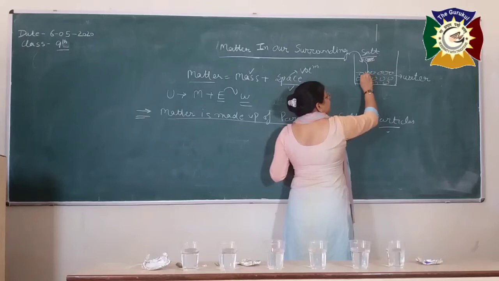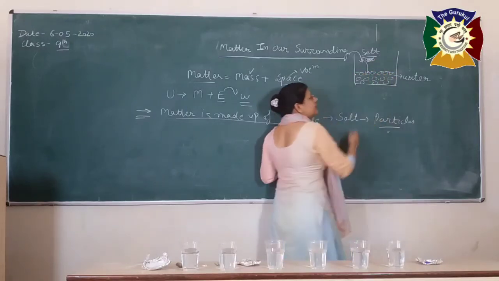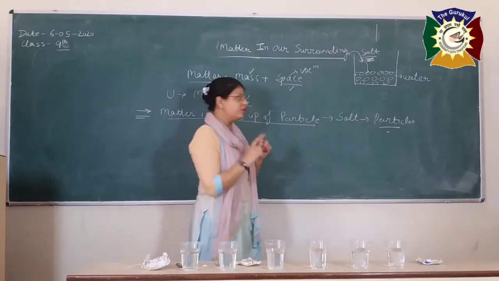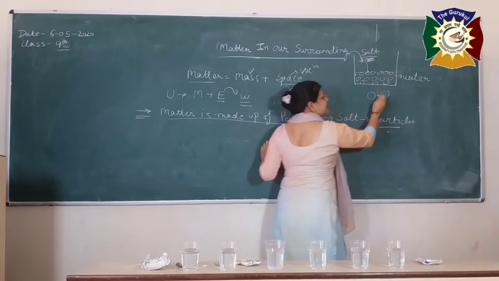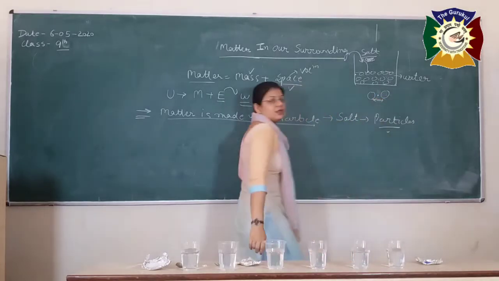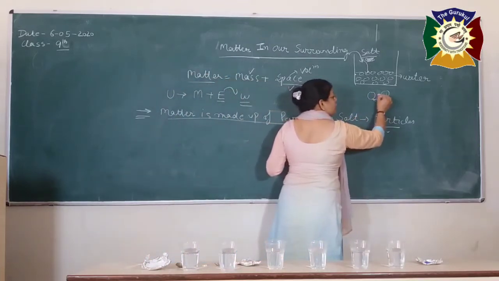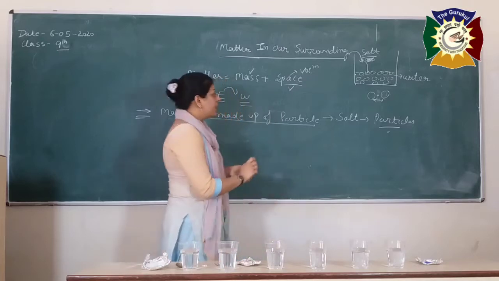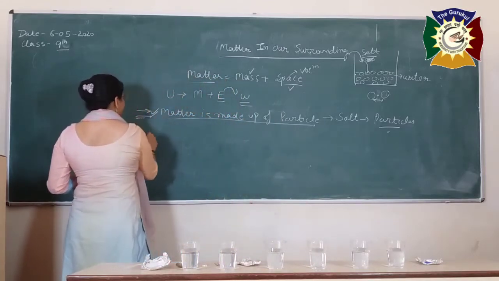These salt particles, which are very small in size, settle down in the spaces present between the molecules of water. That means in between two molecules of water, some space is there, and the salt molecule is going to settle in this very space. And in chemistry, this space is known as intermolecular space. That means the space between these two molecules. Okay. So from this very activity, what do we come to know? That matter is made up of particles.